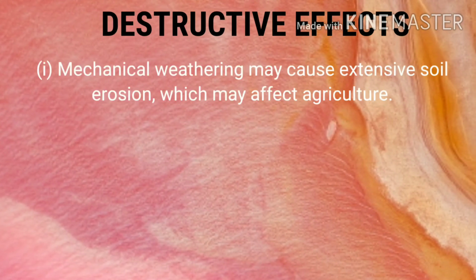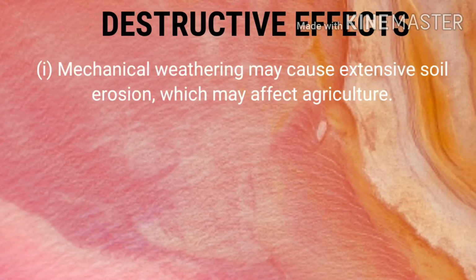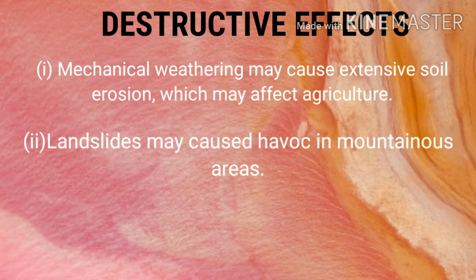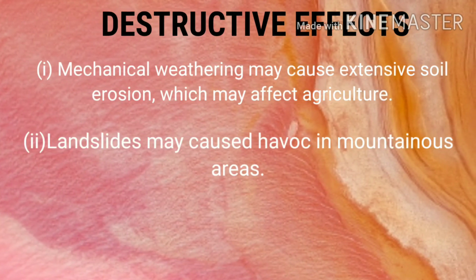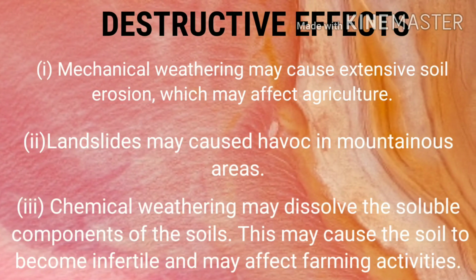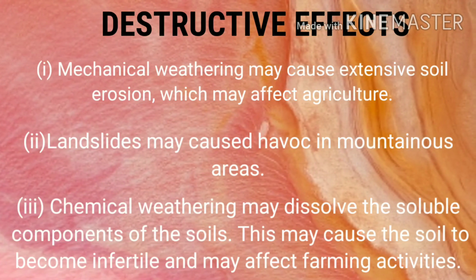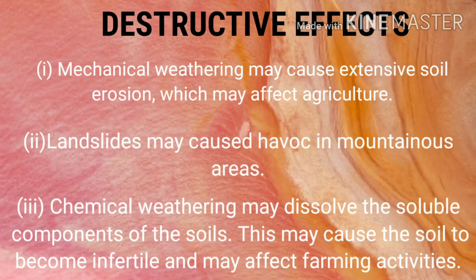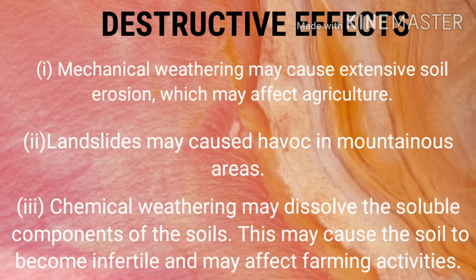Destructive effects. Mechanical weathering may cause extensive soil erosion, which may affect agriculture. Landslides may cause havoc in mountainous areas. Chemical weathering may dissolve the soluble components of soil. This may cause the soils to become infertile and may affect farming activities.